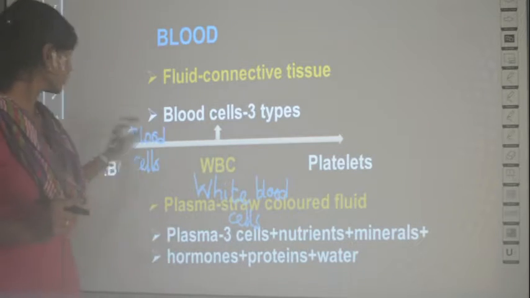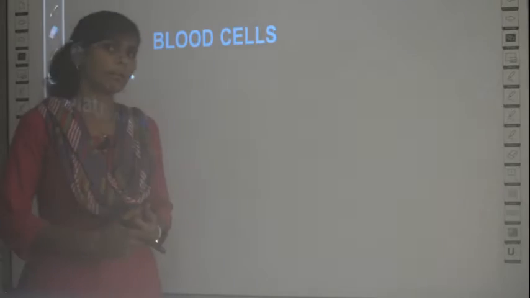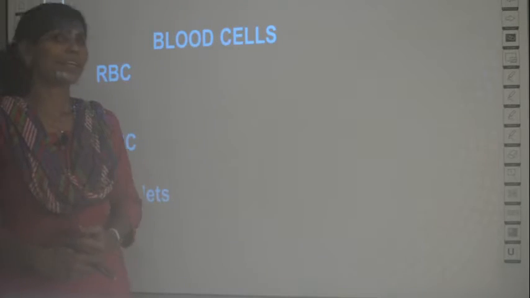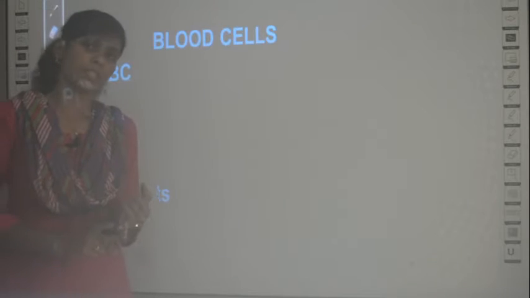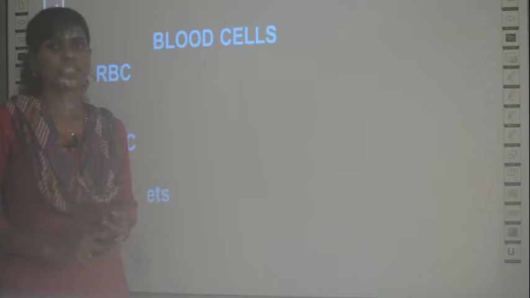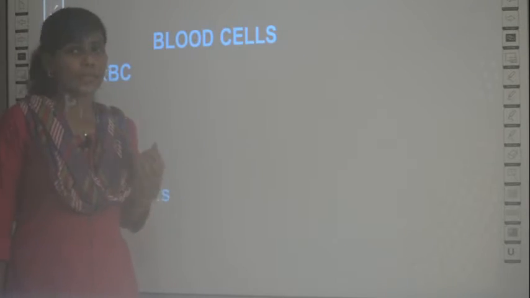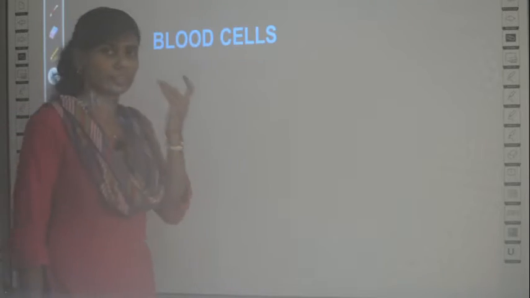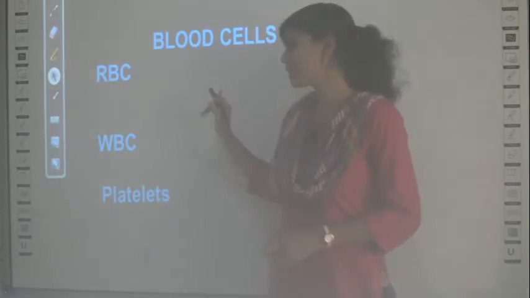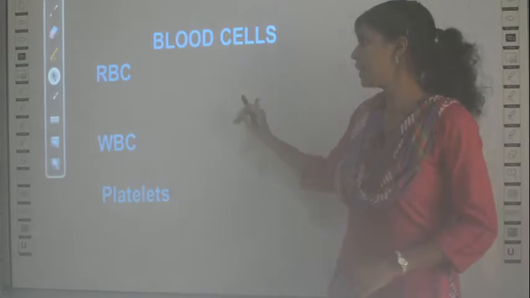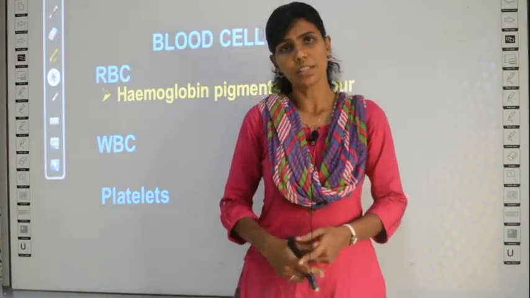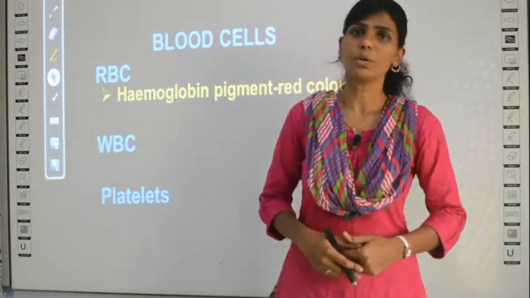Clear? Okay, now we learn about these 3 types of cells in our body, that is in the blood, that is the RBC, WBC and platelets. What is their function when they are present in the blood? When there is a cell in your body, it will have certain function, right? So what are the functions of these 3 types of cells, that is RBC, WBC and platelets, we will be learning in this slide. Before learning about the functions of RBC, let's know some concepts about RBC.